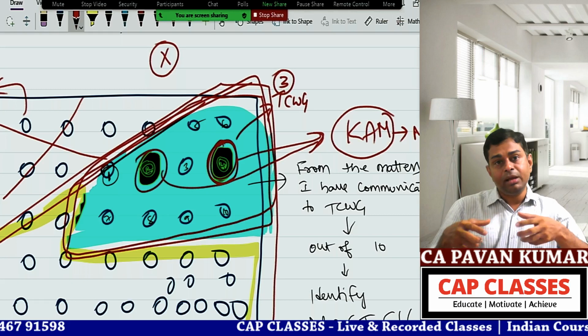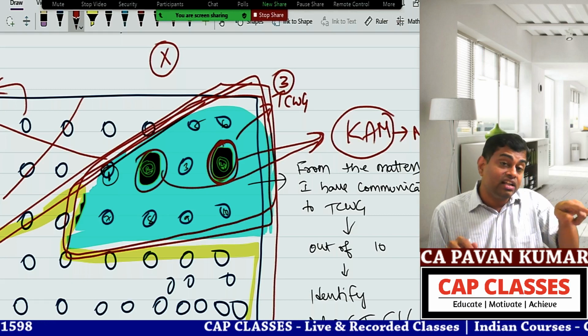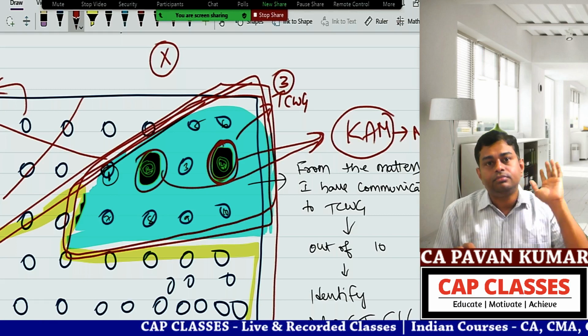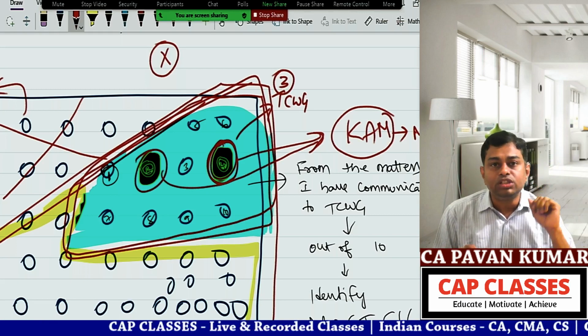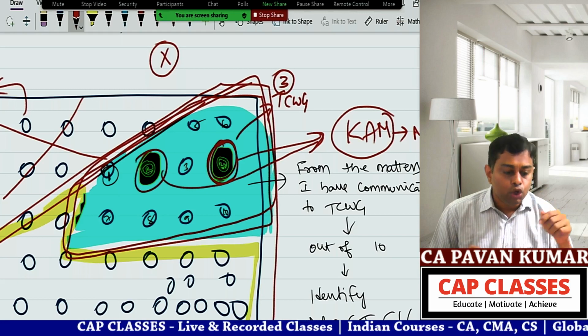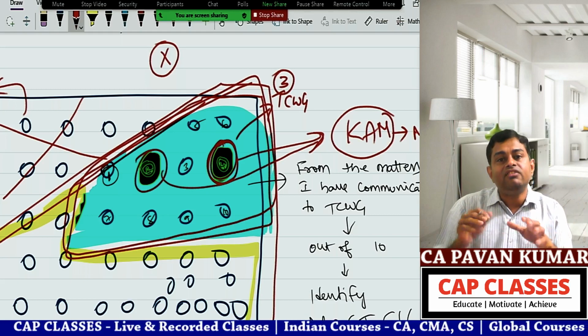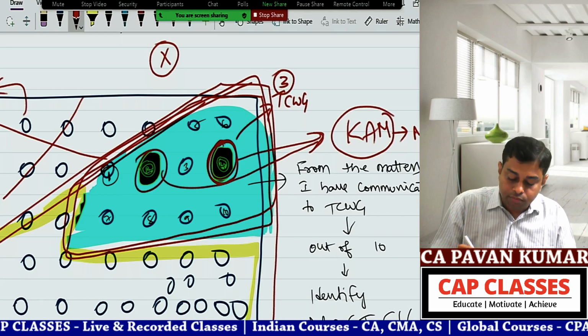Suppose there is one CAM I am giving in my audit report, but I have not communicated this earlier to those charged with governance. Idiot, first do that. What did your SA 260, 265 say? You go and tell this to those charged with governance, then you decide whether it is to be put under 701 or not.